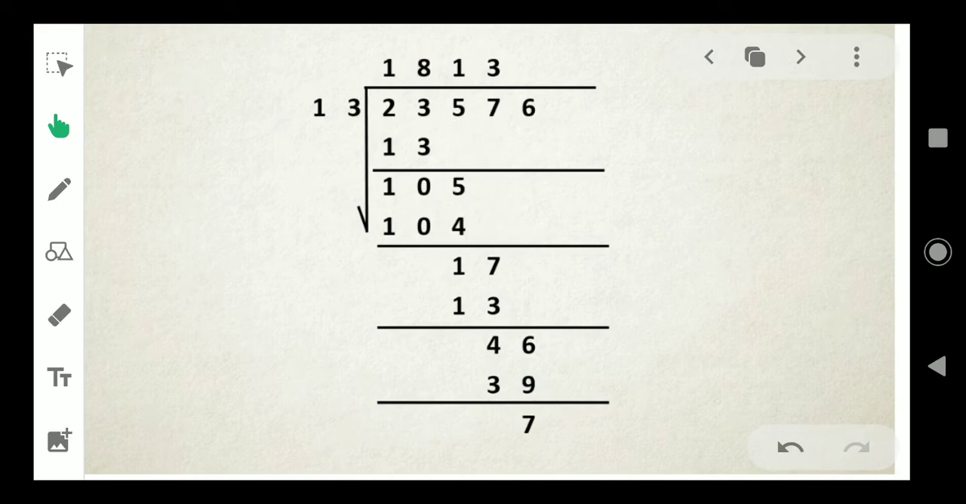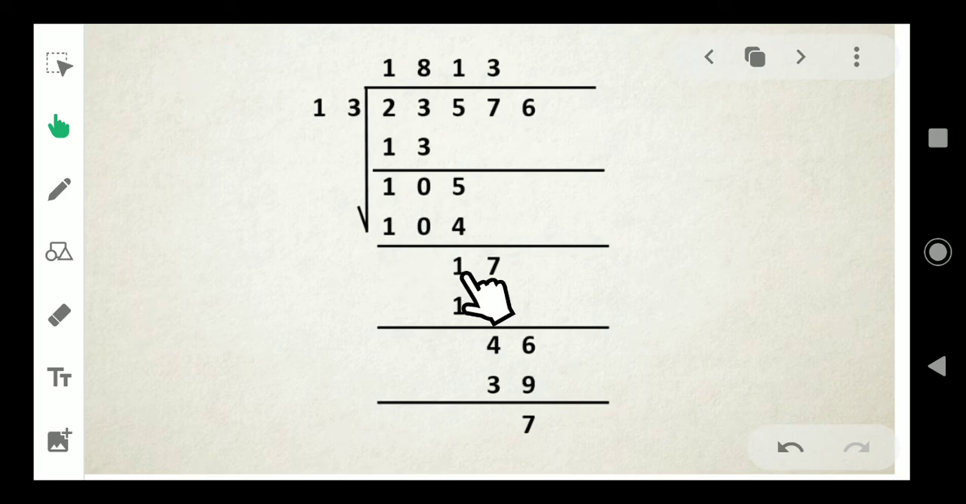105. In 105, how many 13s are there? We don't know it directly. So on that side, in the working space, please multiply it and see. If you multiply 13 into 8, we will get 104. So 8 here, 8 into 13 is equal to 104. Next step is you should subtract it. 5 minus 4 is 1. 0 minus 0, 0. 1 minus 1, 0.